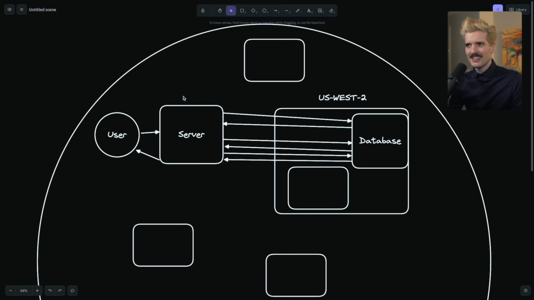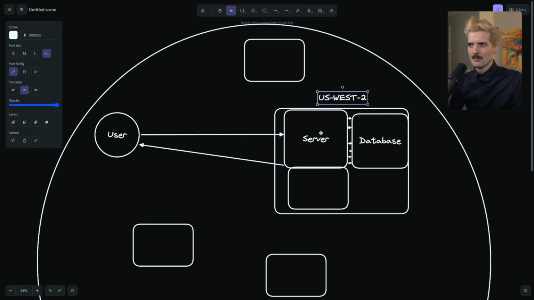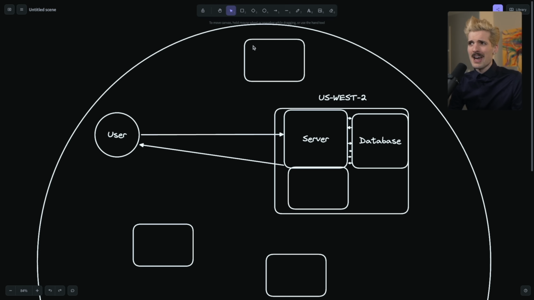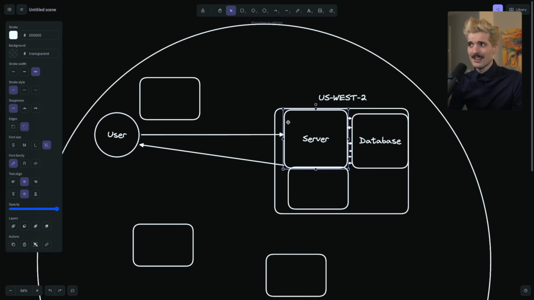Well, thankfully, there is a very cool solution to this now called regional edge functions. Vercel's been pushing this pretty hard. I'm seeing more and more people taking advantage of it. The goal of regional edge functions is to take your edge functions and limit them to a specific region. So it says, okay, our edge functions can only run in and around West 2. And by limiting in that way, yes, the user is no longer getting the edge benefit of having the server really close to them, but the user is now getting the edge benefit of the cold start being milliseconds instead of seconds. That is a massive, massive win.